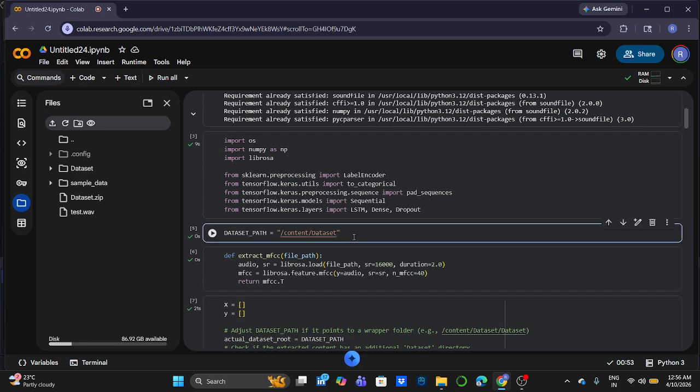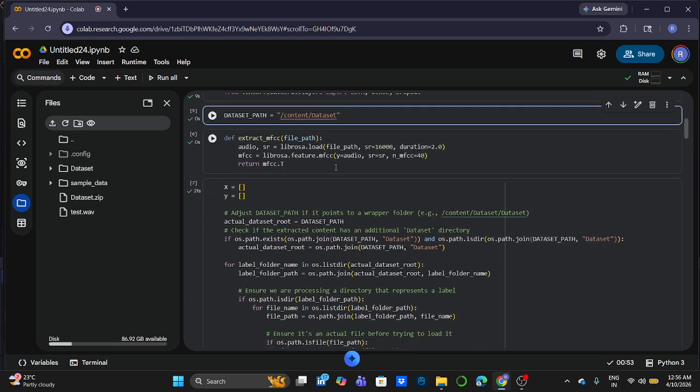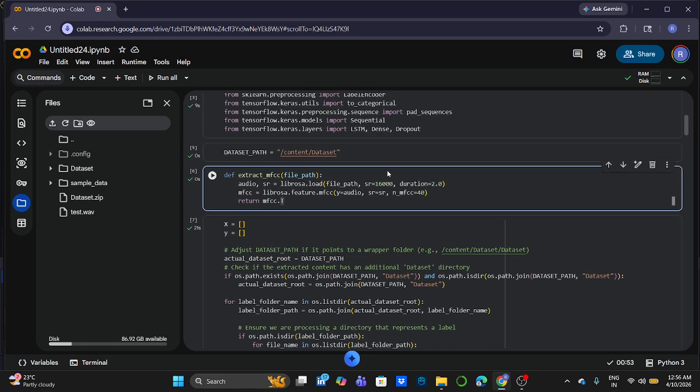On the next block, dataset. This variable stores the path where my dataset is located. And the next block is feature extraction. This is one of the most important parts of the project.